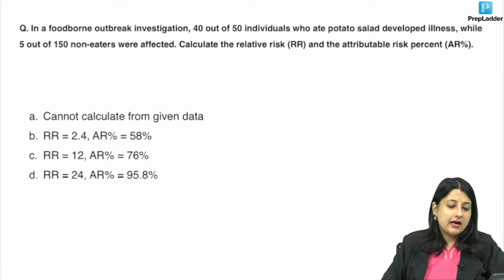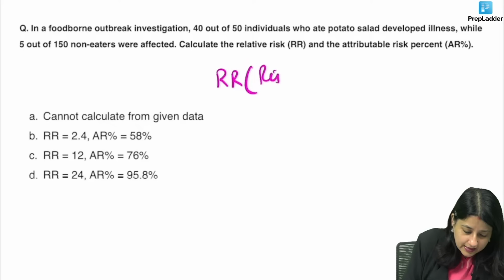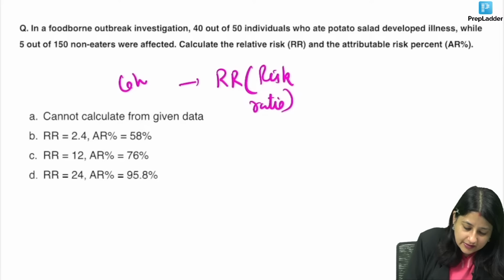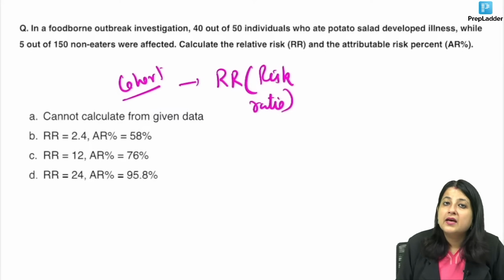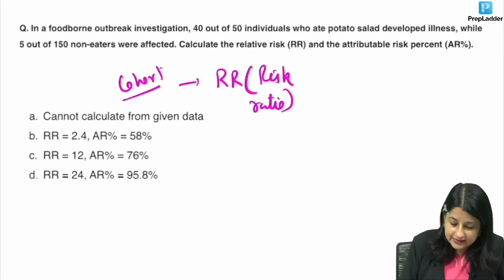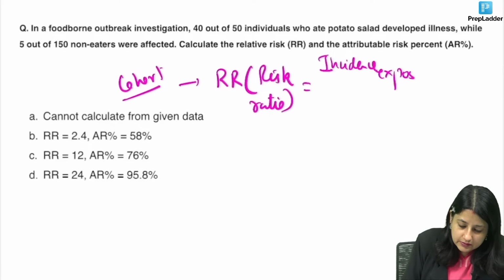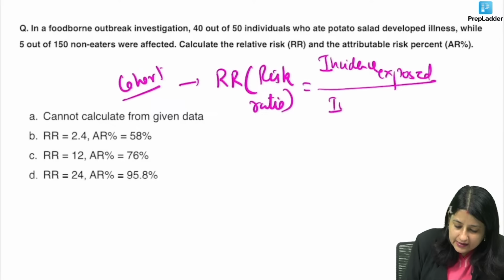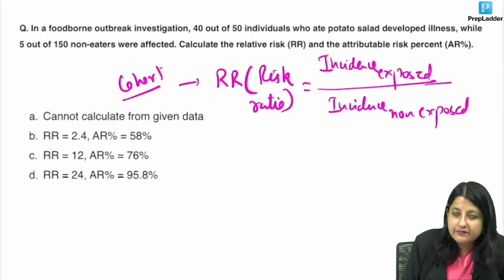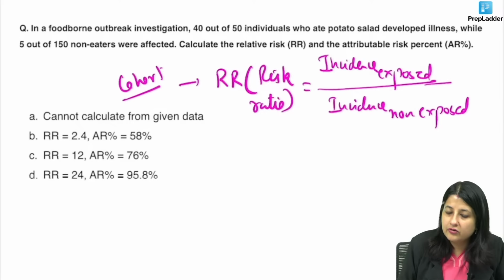You all know relative risk is also known as risk ratio. And this, guys, is calculated from a cohort study. In a cohort, we calculate incidence. So, this is nothing but incidence among exposed divided by incidence among non-exposed.